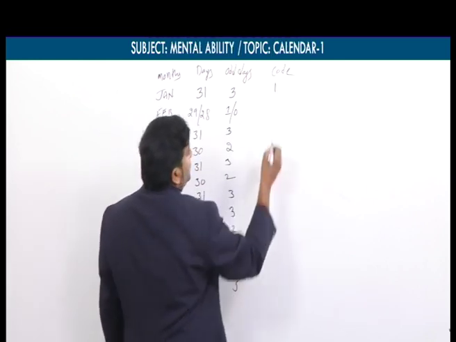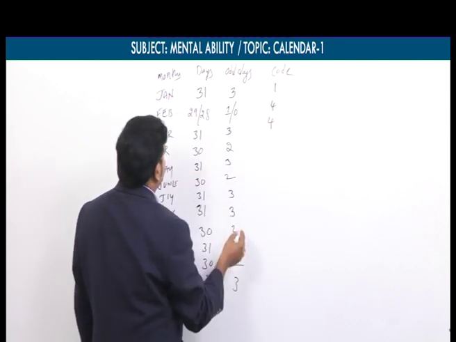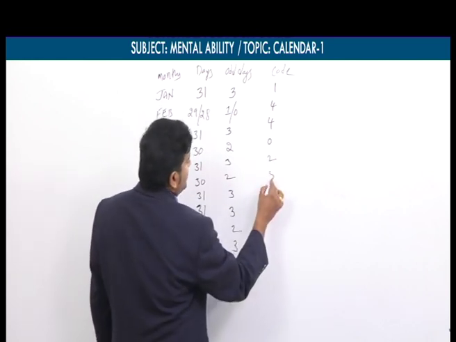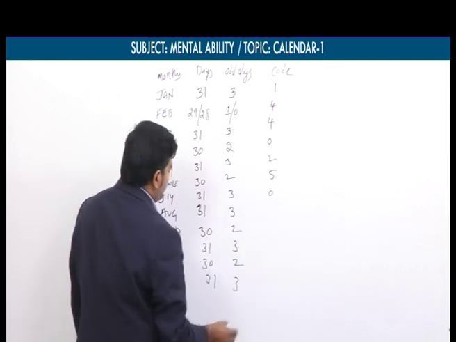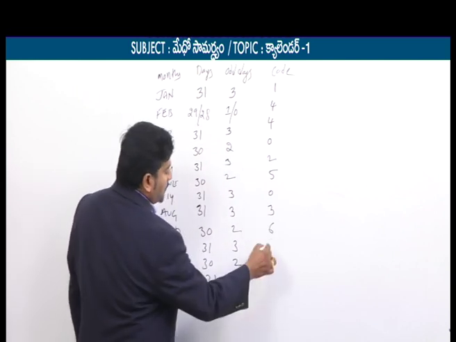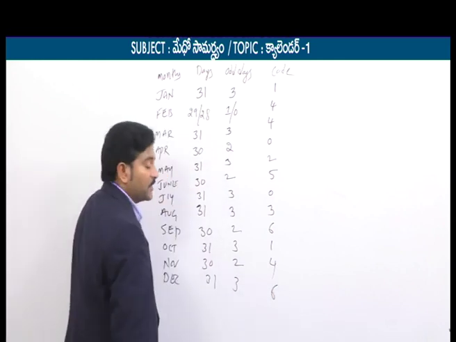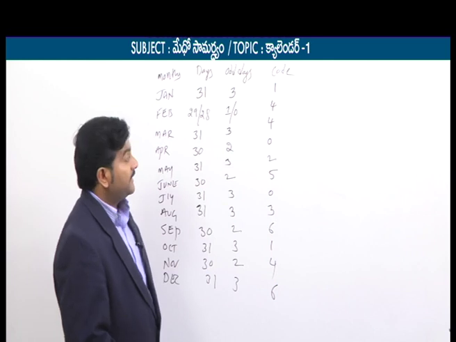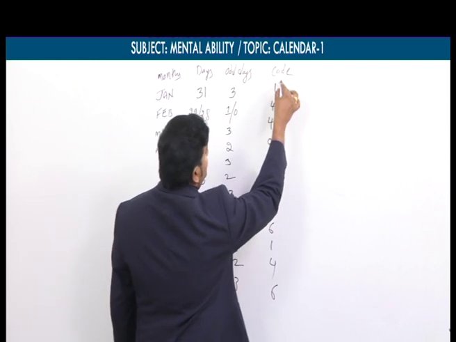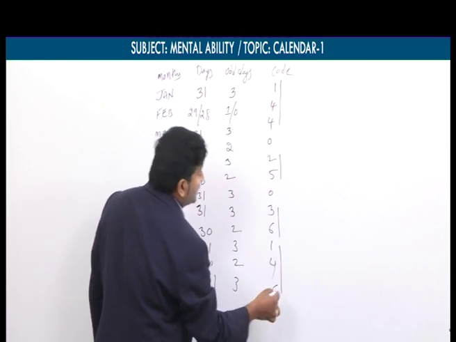January month code is 1, February month code is 4, March month code is 4, April month code is 0, May month code is 2, June month code is 5, July month code is 0, August month code is 3, September month code is 6, October month code is 1, November month code is 4, and finally December month code is 6. So just now I told there is a flexibility in months. Observe these month codes: 144, 025, 036, 146.